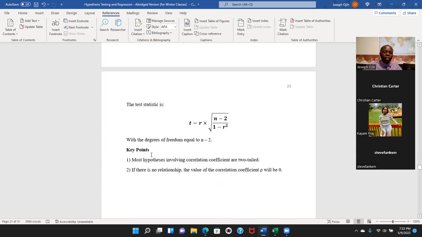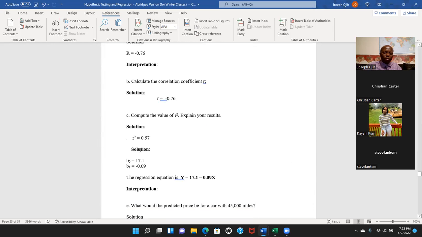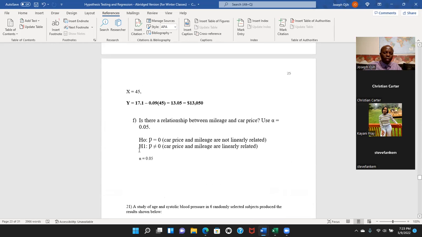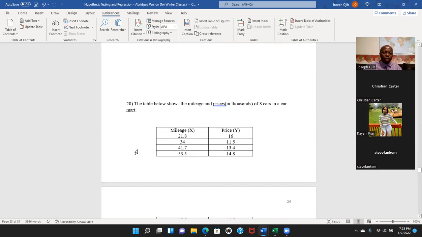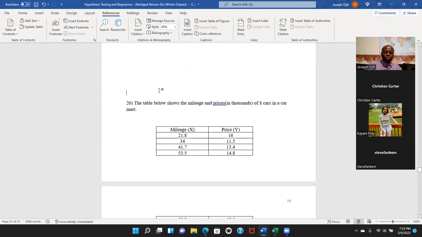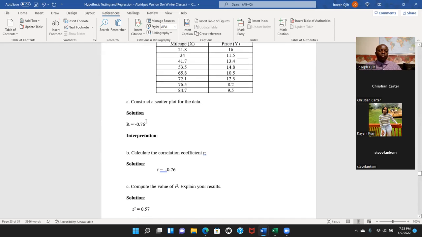Or we can use the other equation here. I'll use this, this might be better. It says construct a scatter plot.